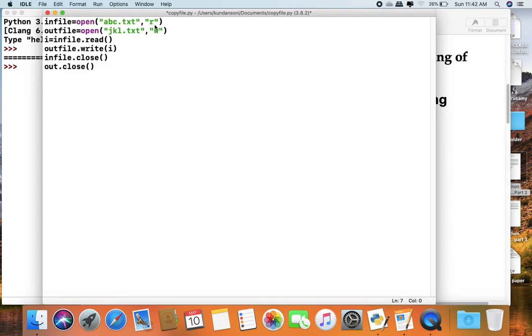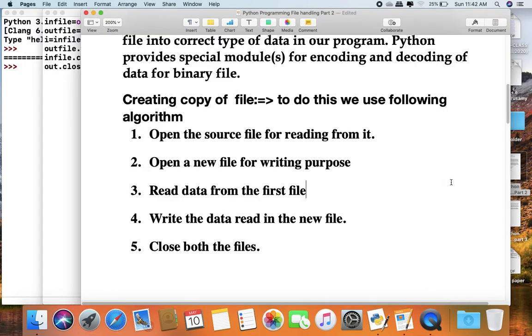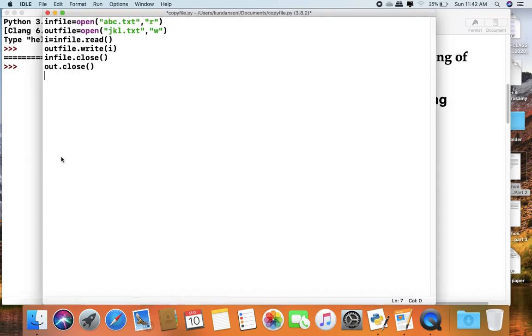So in step 1, first we open the file in read format, then we open the file in write format where we want to copy the data, then we read the data into a variable, then we write the data from that variable, and lastly we close both files, with infile.close and outfile.close.